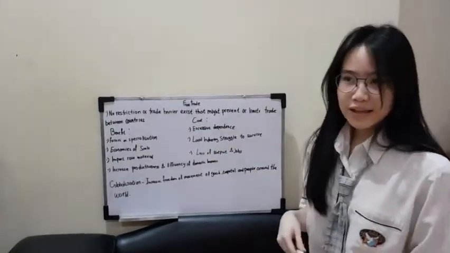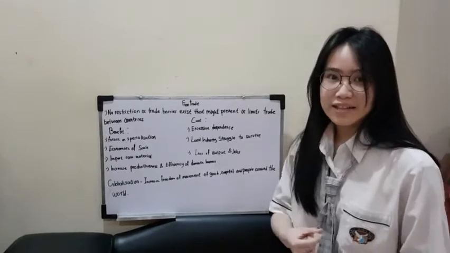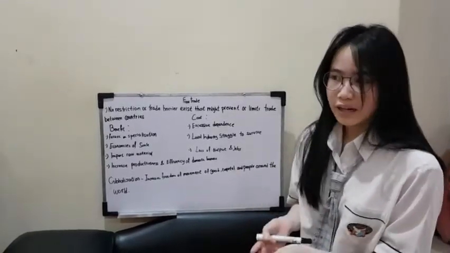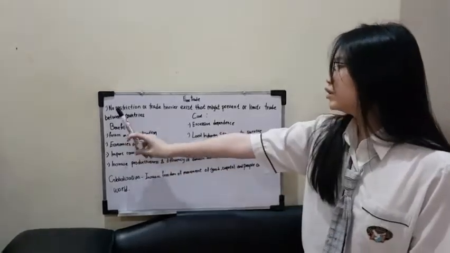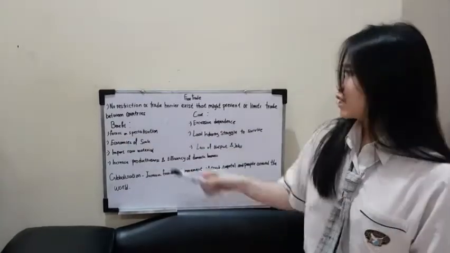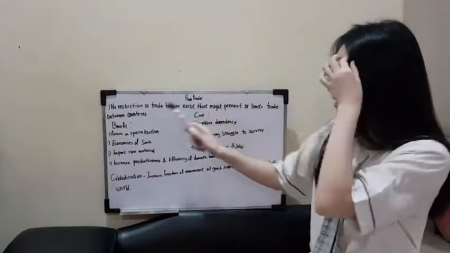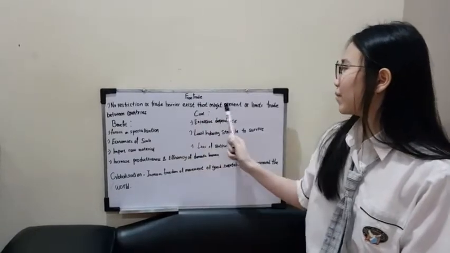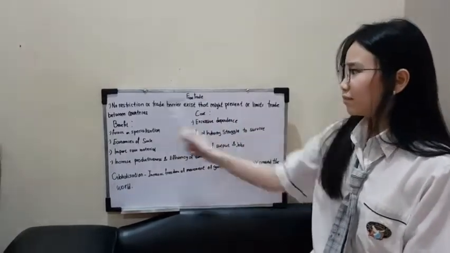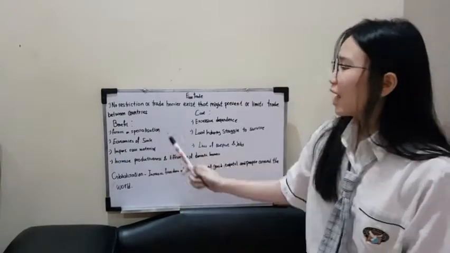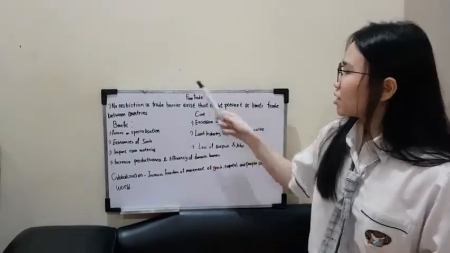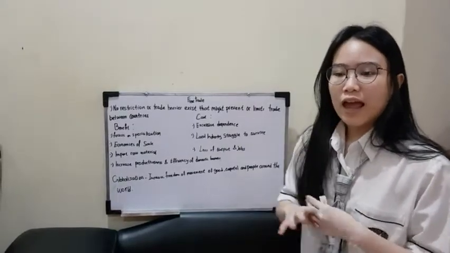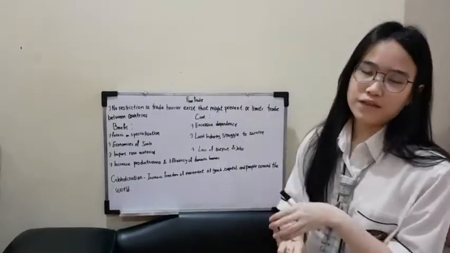What is free trade? As we have discussed before, free trade means trading between countries without any restriction or barrier. Now we will see on this whiteboard a clearer explanation about free trade. Free trade is when no restriction or trade barrier exists that might prevent or limit trade between countries. This means that because of free trade, countries are able to trade with each other without any barriers such as tariff,